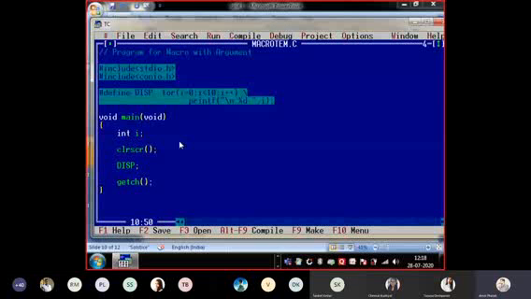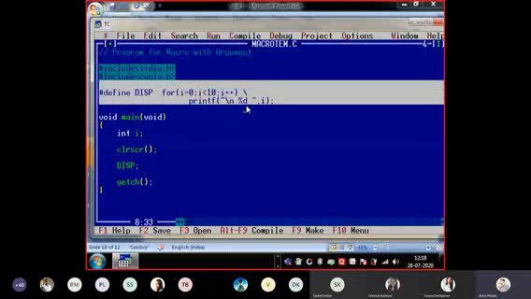Now look at this particular program. I have used the macro to display a for loop. Whenever I use this DISP, I want this loop to be executed. Here I am not passing any argument to this macro, so it is called a simple macro. As it is a simple macro, there is no need to give the opening and closing brackets here.